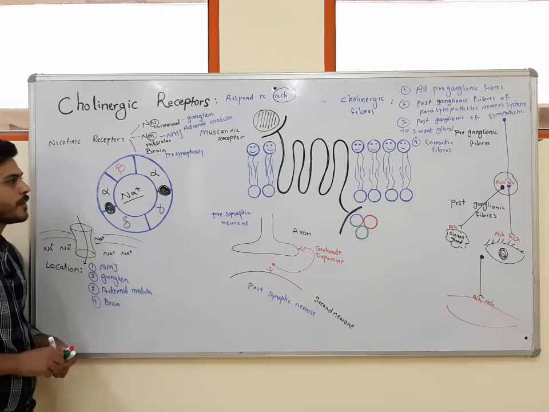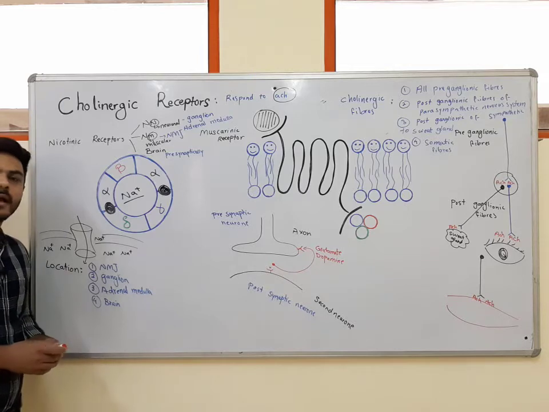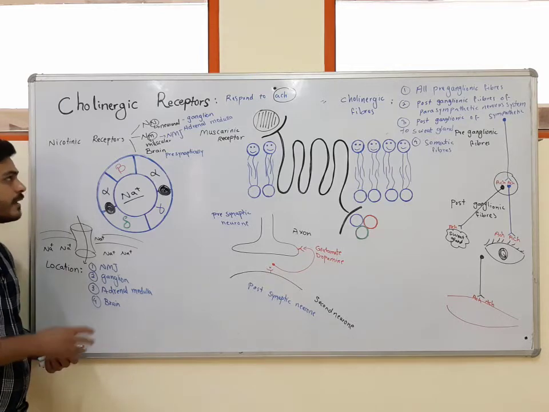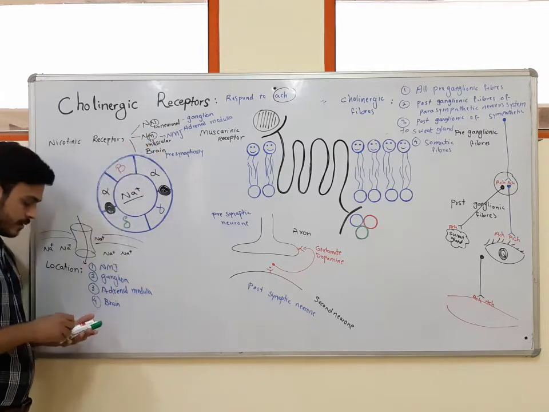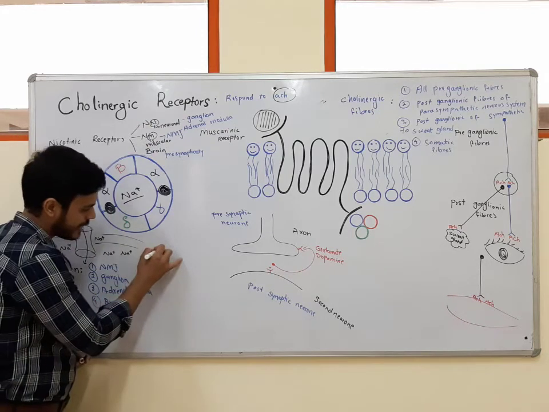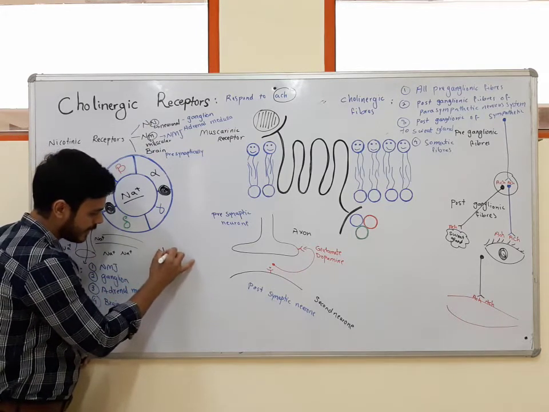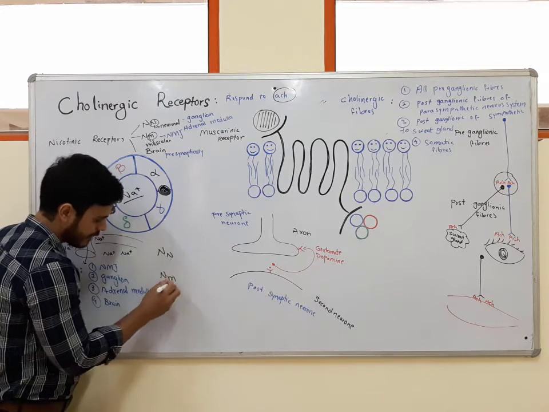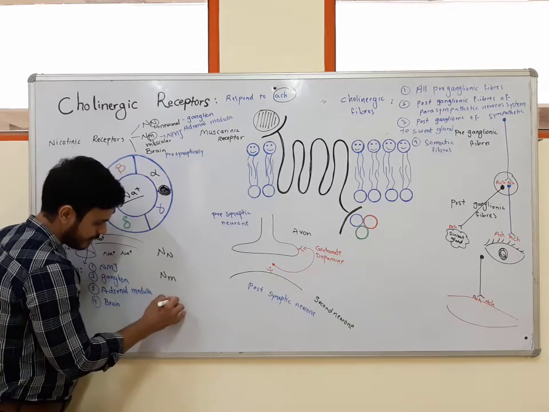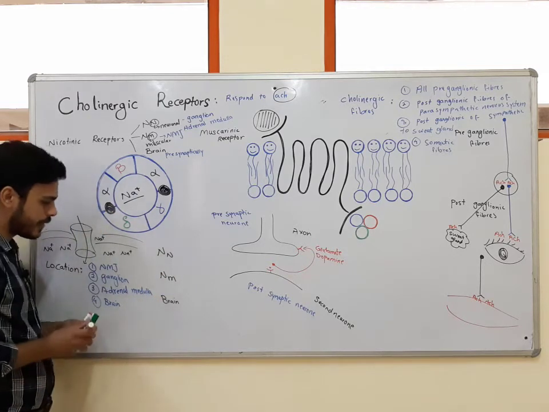The last things which we should know about nicotinic receptor are about agonists and antagonists of each subtype of nicotinic receptor. I told you that we have three subtypes, NN, NM, and the subtype which is located in the brain.